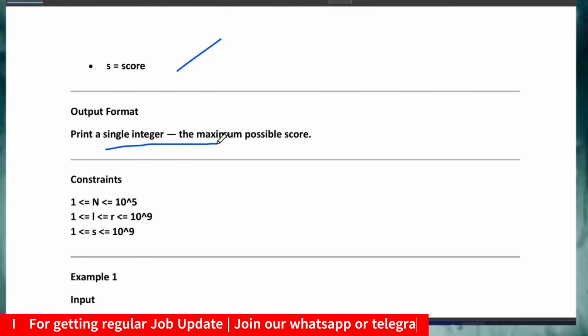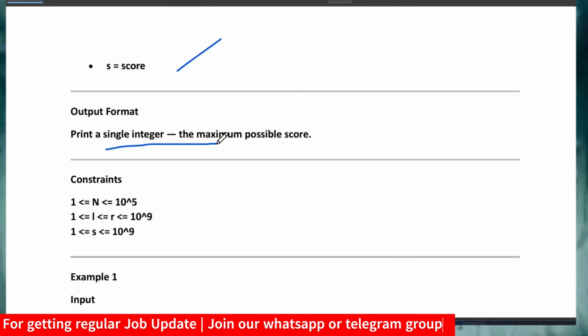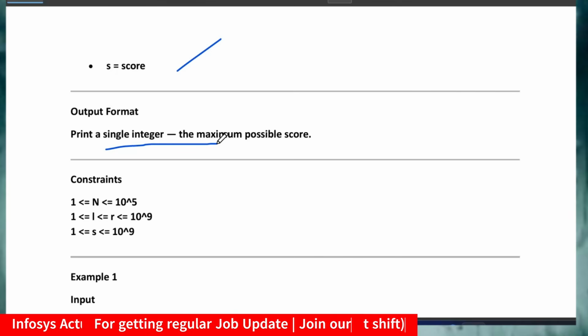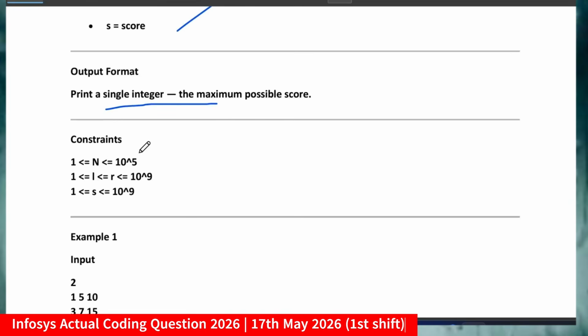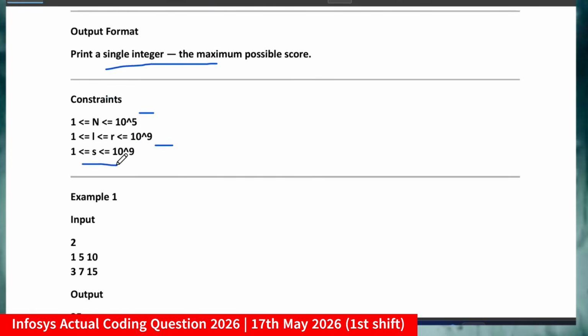So you just had to find out the maximum possible score, and these were the constraints given: n lies between 1 and 10 to the power 5, L and R lie between 1 and 10 to the power 9, and S lies between 1 and 10 to the power 9. So this was actually the question.